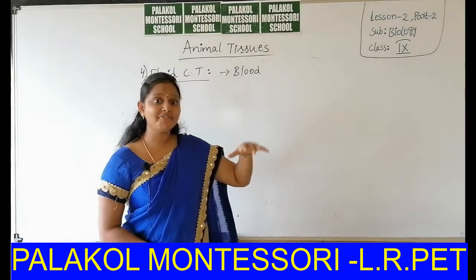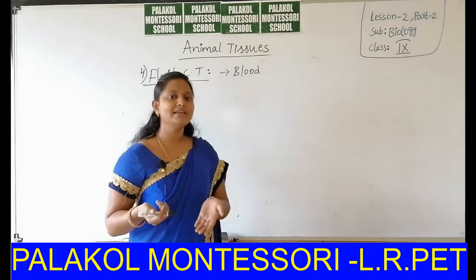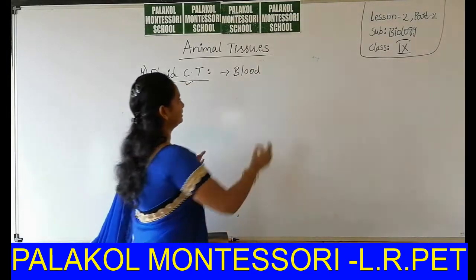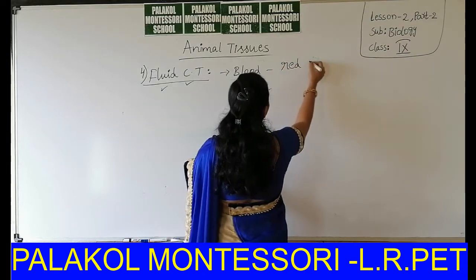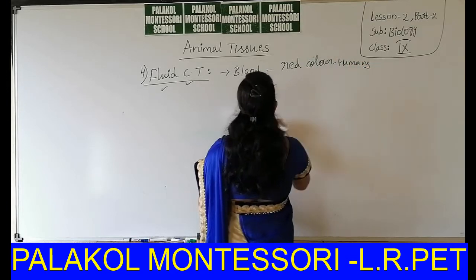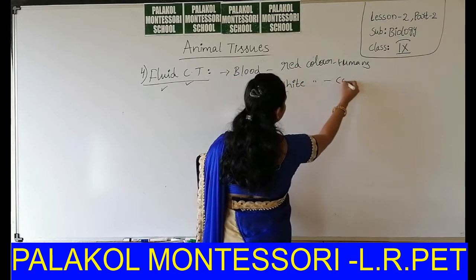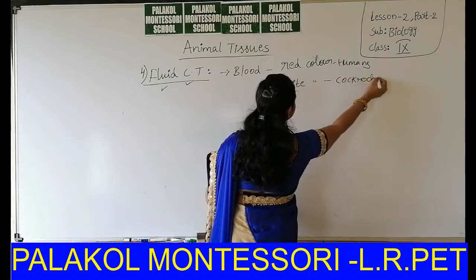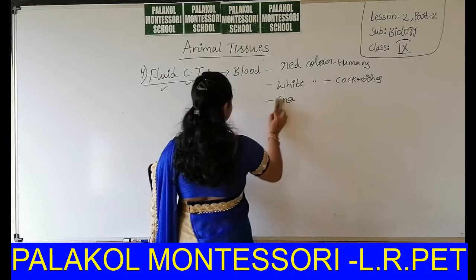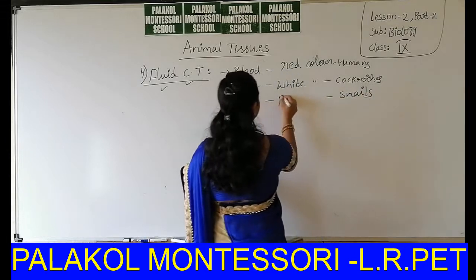But it has a fluid nature. That means it has more water content. That's why it is fluid in nature. So it is named fluid connective tissue. Blood is red in color in humans, white in cockroaches, and in the case of snails, the blood is blue in color.